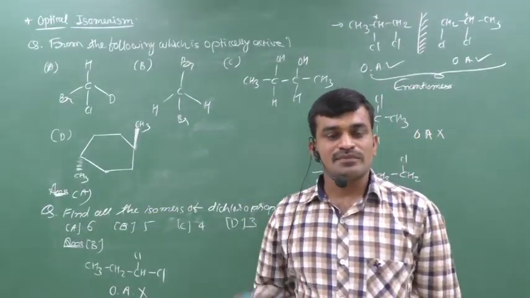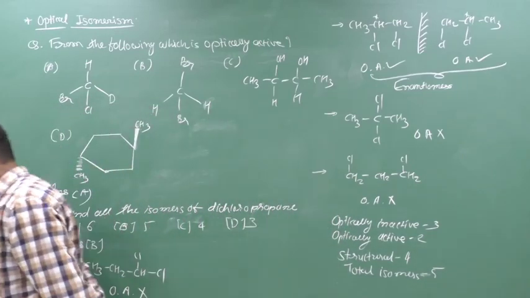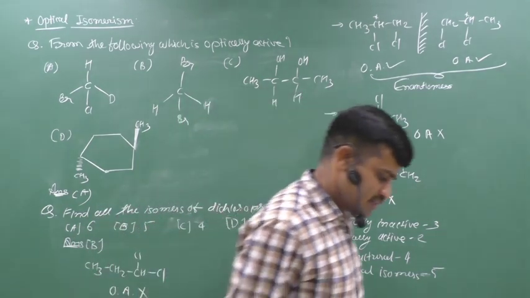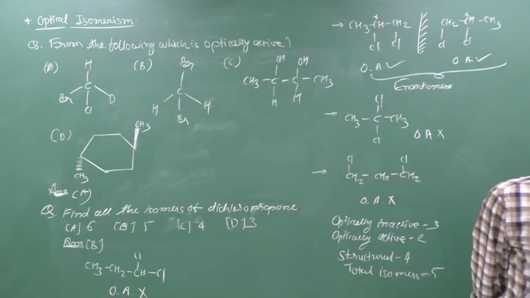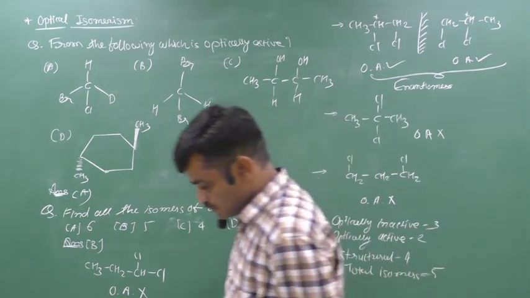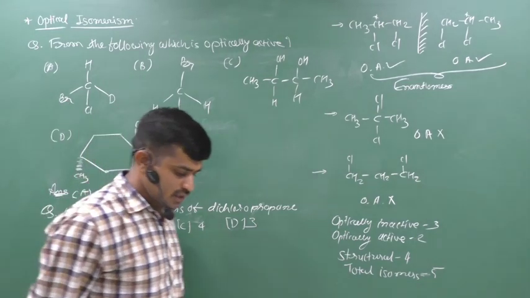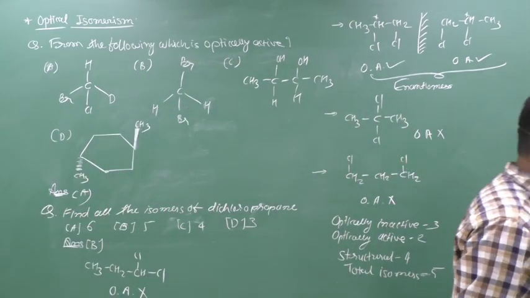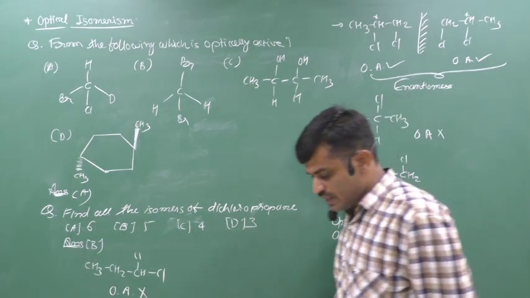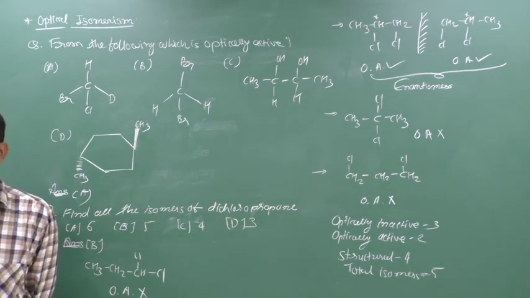Jai Shri Krishna Mitro. Last time we discussed optical isomerism, in which we discussed chirality, chiral center, dissymmetry and symmetry operations. And then we said that if any compound has one chiral carbon or chiral center, then it is 100% optically active. But if any molecule has more than one chiral center, then we can check the symmetry. If any symmetry elements are present in the compound, then the compound becomes optically inactive.